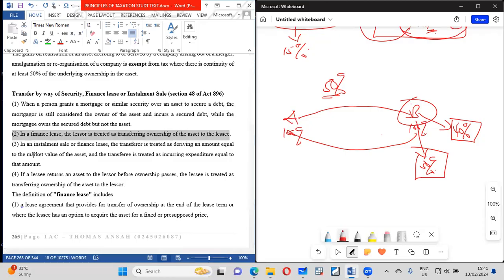Now, what you should also understand is that in an installment sale or finance lease, the transferor is treated as deriving an amount equal to the market value of the asset, and the transferee is treated as incurring an expenditure equal to that same amount. So it's like IFRS 16: right of use, lease liability. So that is that.